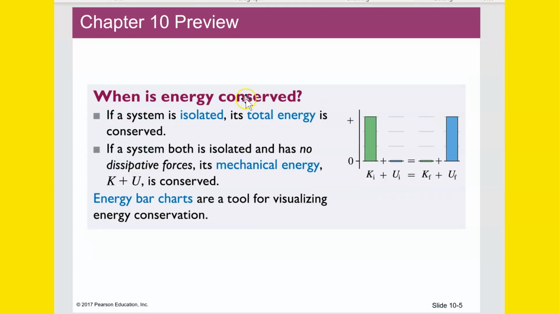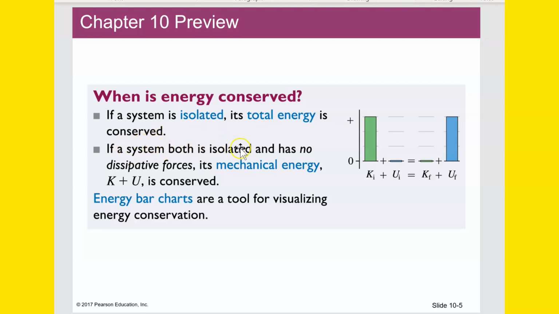All right. When is energy conserved? If a system is isolated, its total energy is conserved. All right, let's say that again. That's a really important thing. If a system is isolated, its total energy is conserved. That means if it's not isolated, then perhaps its total energy is not conserved. What does it mean for a system to be isolated? A system is isolated when it is not interacting or acted upon by anything outside the system, by anything in the environment.